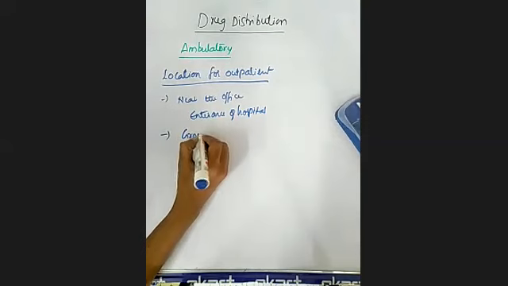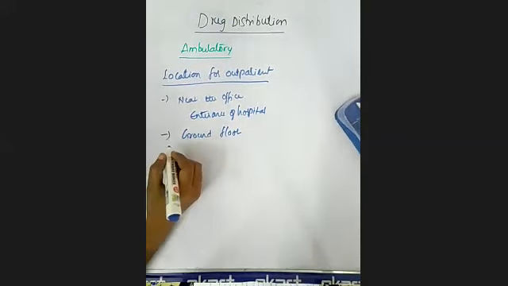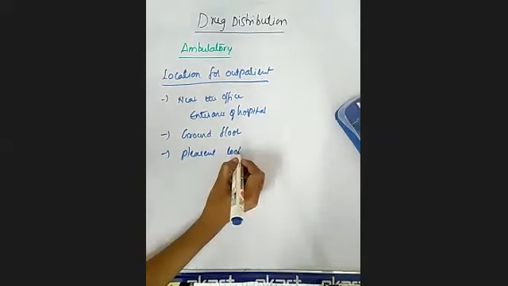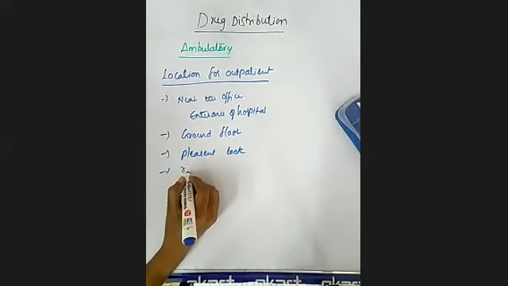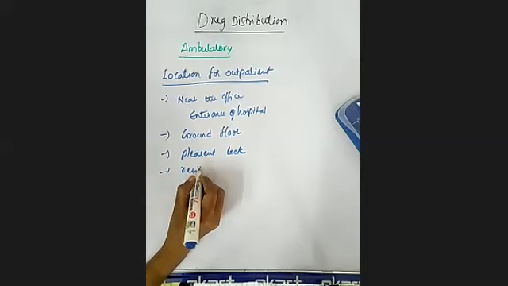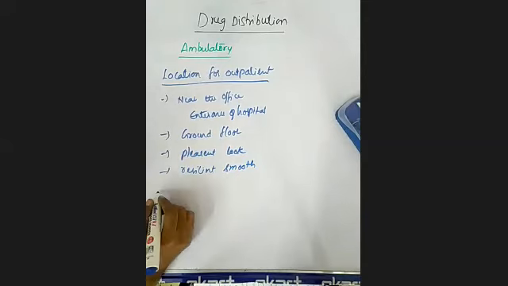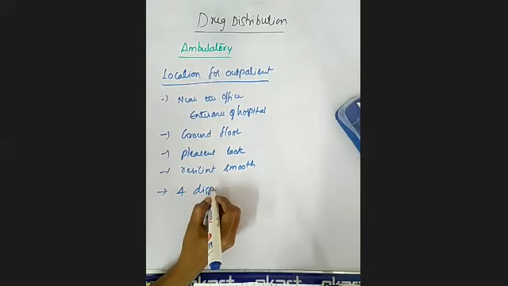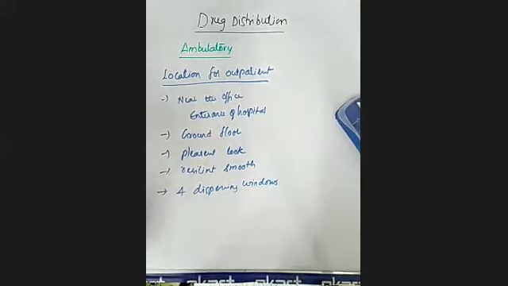It must be at the ground floor, and it should definitely have a pleasant look. The floor should be resilient smooth. Why? Because it should be easily washable. Definitely they must have four dispensing windows. Clear? This is the location for outpatient dispensing.